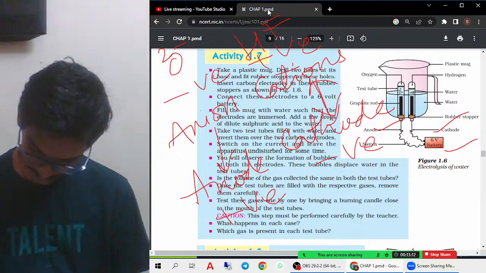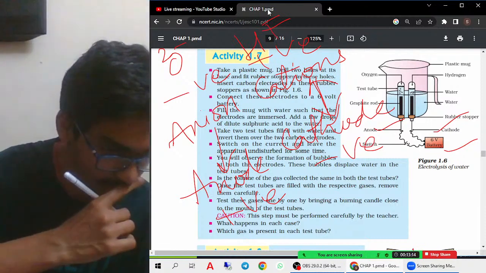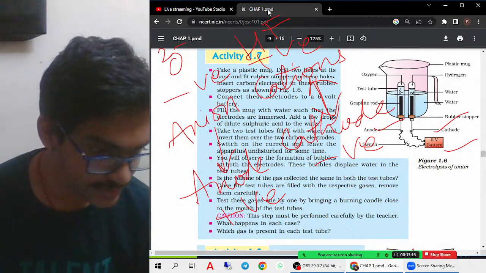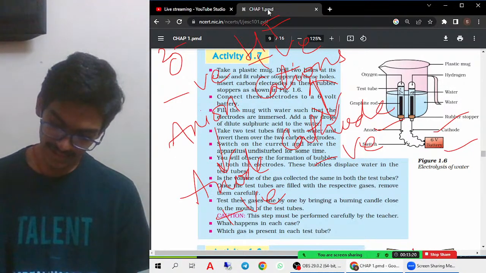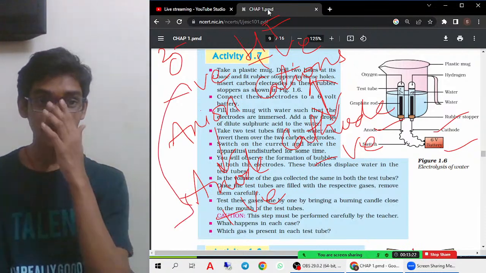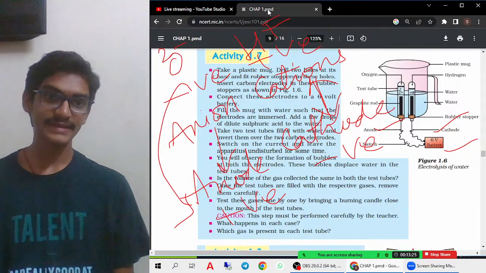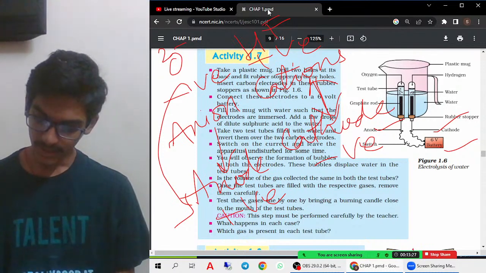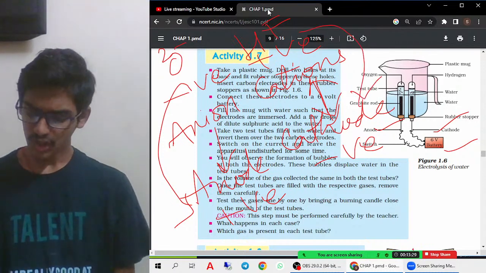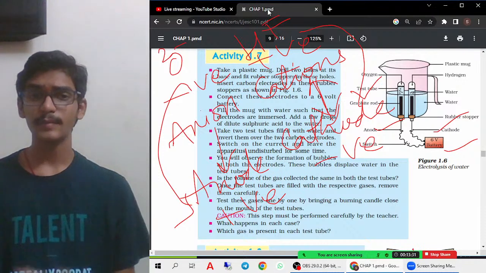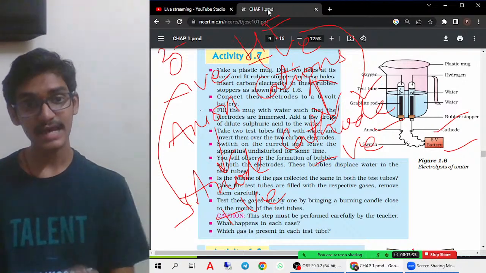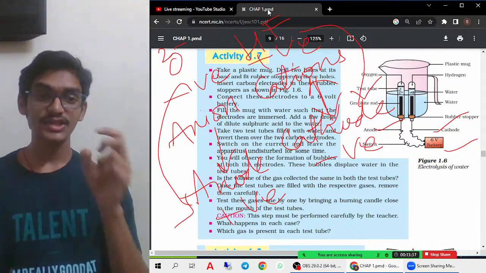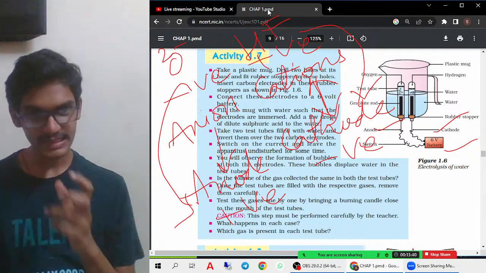Therefore, oxygen gas is given at the anode. One important question: where is oxygen gas given? Oxygen gas is given at the anode and hydrogen gas is given at the cathode. You must definitely remember this. Without remembering this, you cannot do anything. What is anion, what is cation, what is anode, what is cathode, which gas is given at what? You must remember. Once again I'll try to explain.